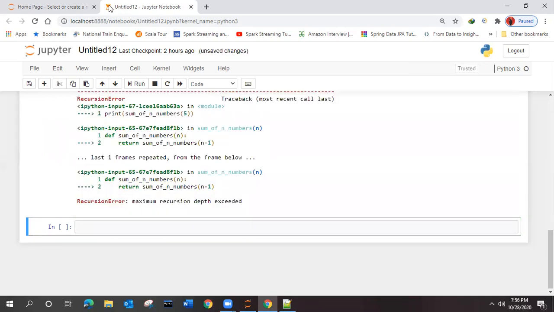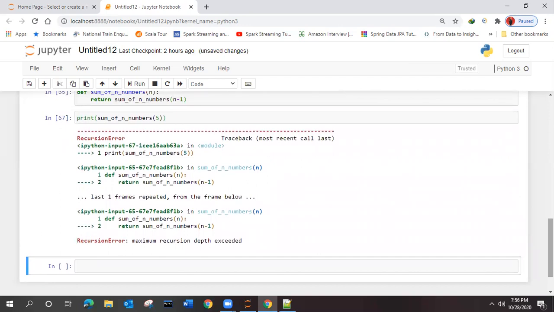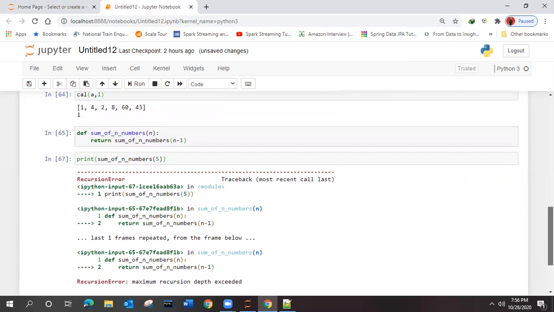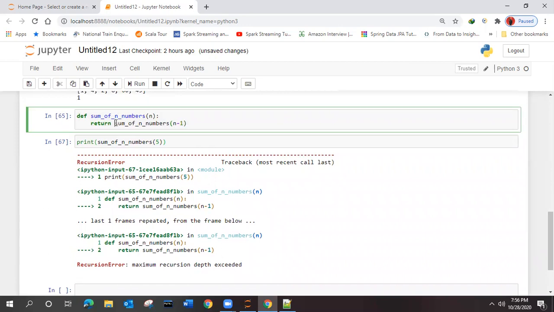It is executing, and now it shows the error: maximum recursion depth exceeded. Why is it saying this? It does not know when to stop.